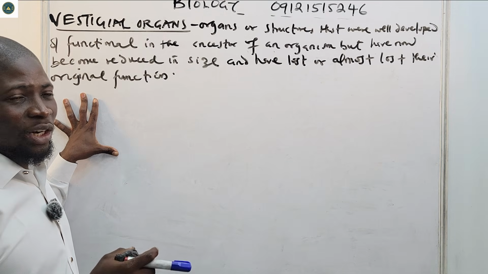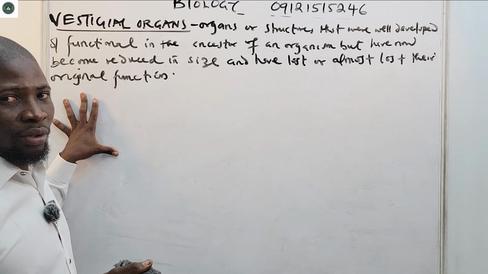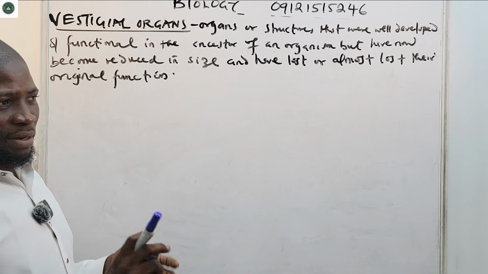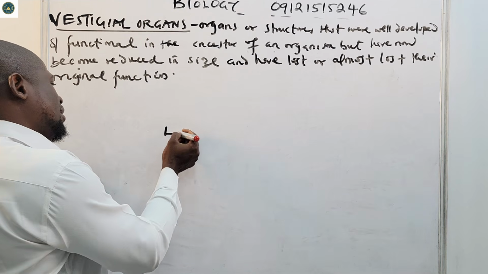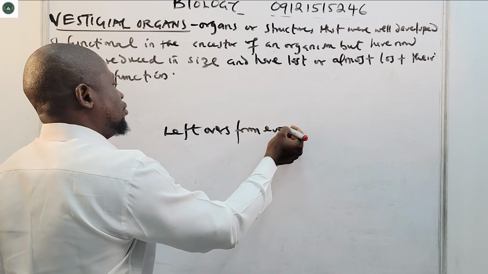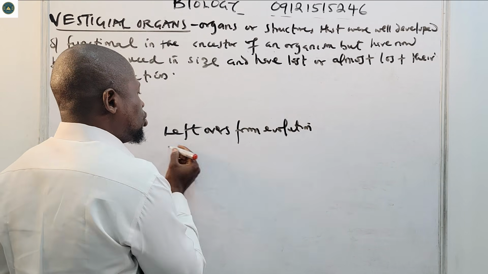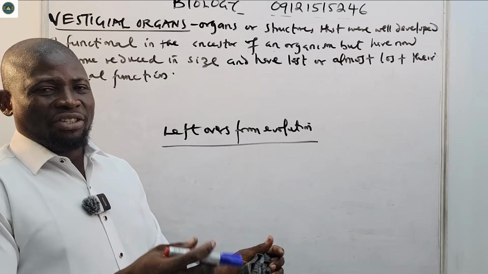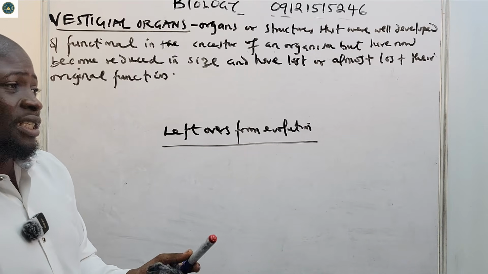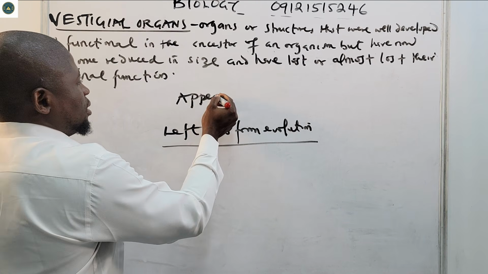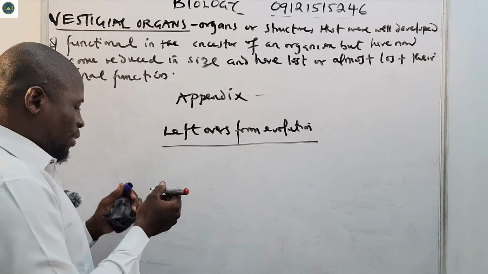They are kind of leftovers from evolution, showing us how species have changed over time. Examples of vestigial organs are the appendix.